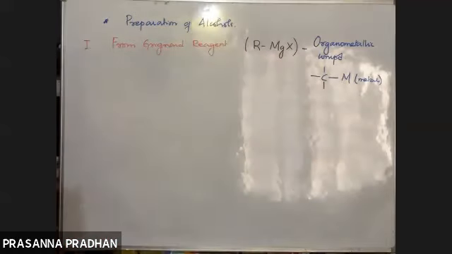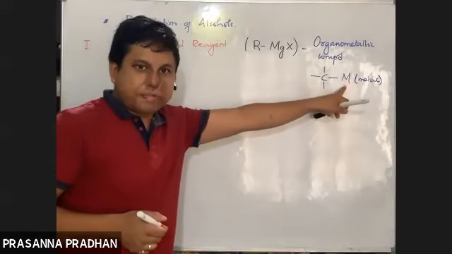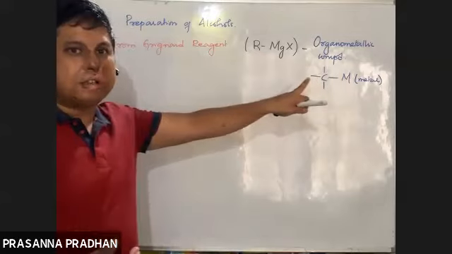Okay, carbon is directly attached to a metal. These are known as your organometallic compounds. So Grignard reagent, remember, is a class of organometallic compounds. And obviously metals are electropositive. Metals have a tendency to lose electrons.